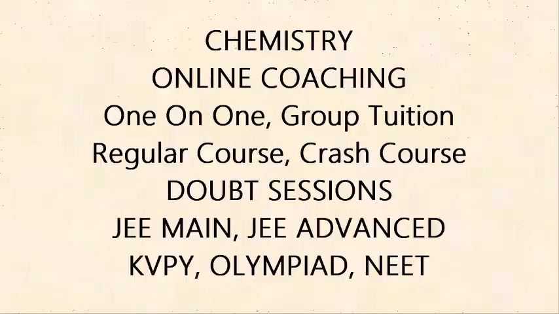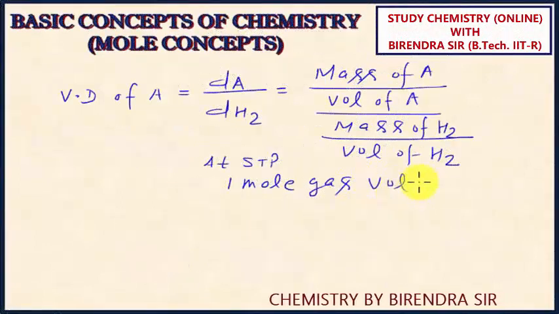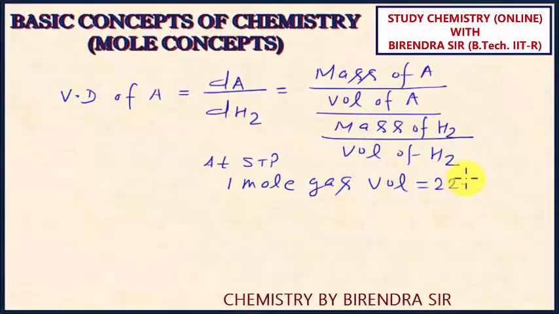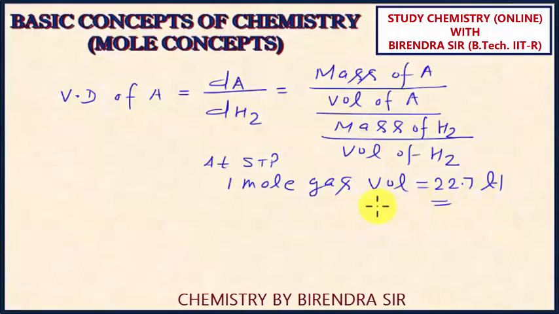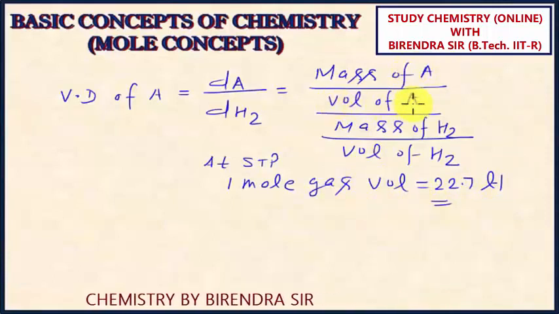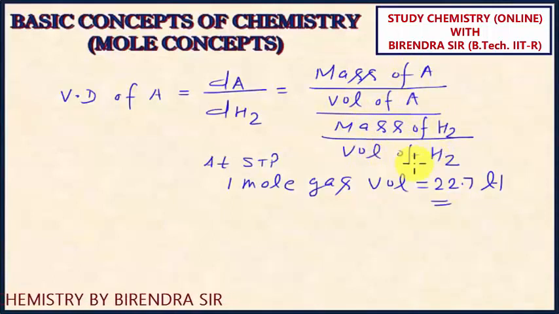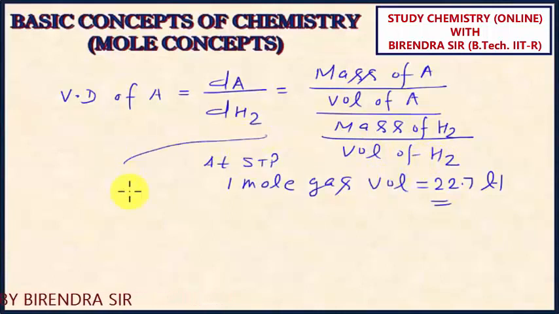And you all are aware that at STP, standard temperature and pressure, the volume occupied by 1 mole of gas is 22.7 liters. So if I take 1 mole of A, volume will be 22.7. If I take 1 mole of H2, volume will be 22.7. So what can we write?